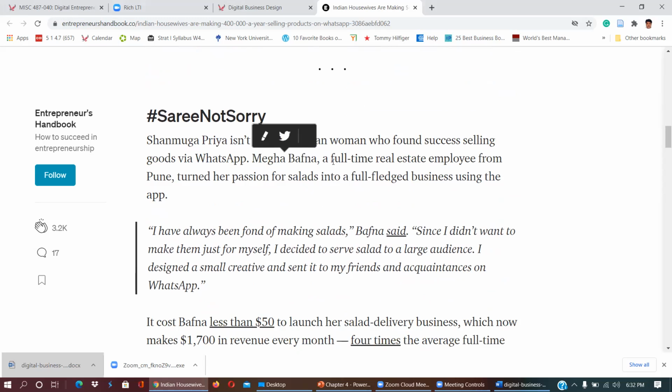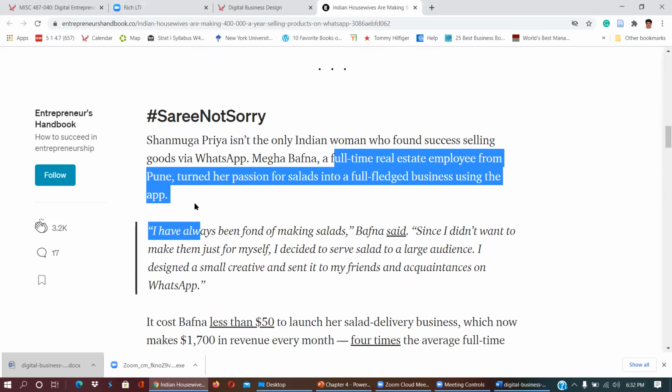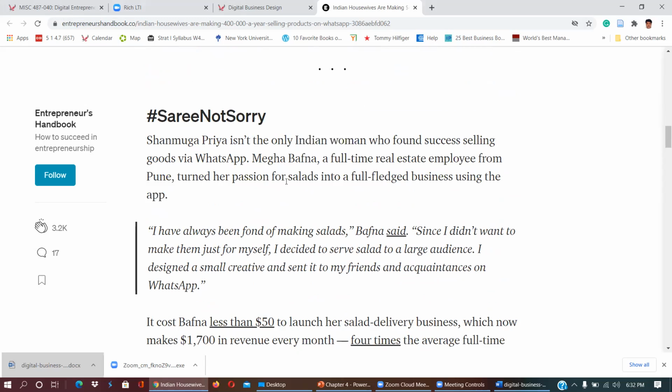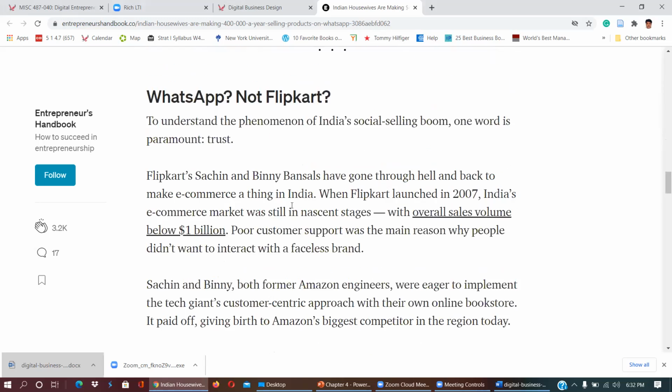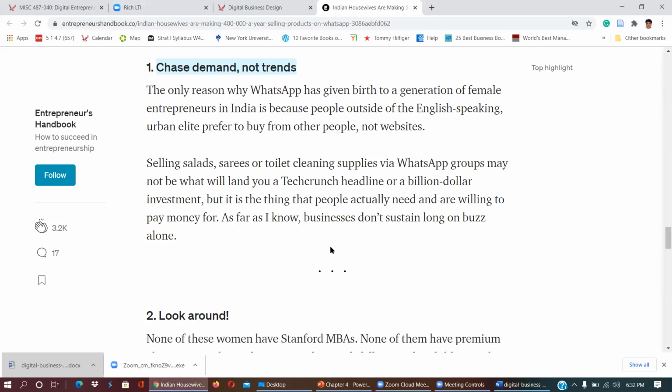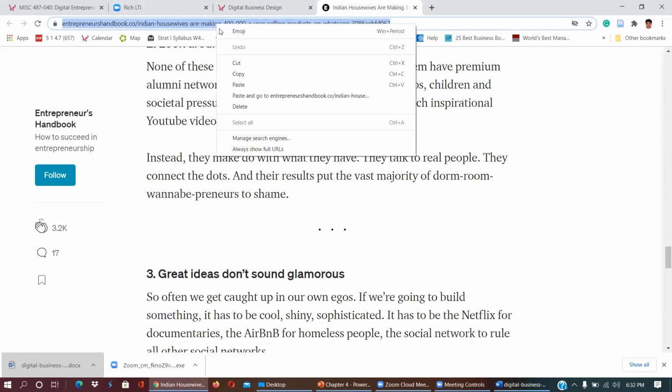Megha Wafna, a full-time real estate employee of Pune, turned her passion for salads into a full-fledged business using the app. So a lot of stories are around here.